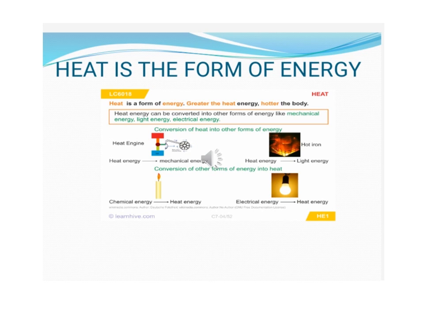So many other forms of energy can be converted into heat energy. You can see in this picture. In bulbs, electric energy is converted into heat energy. When you burn a candle, chemical energy is converted into heat energy. Here mechanical energy is converted into heat energy. Here light energy is converted into heat energy, or heat energy is converted into light energy. So energy converts into another form. Heat is measured in joules or calories. The SI unit of heat is joule.